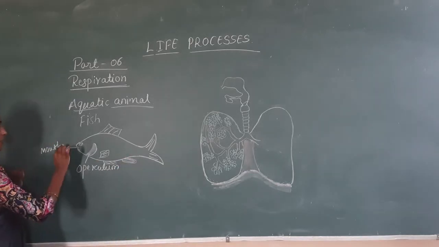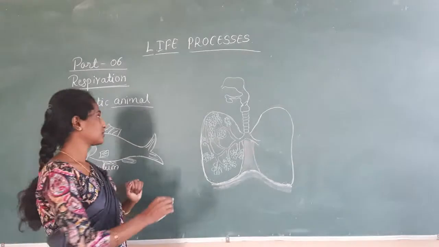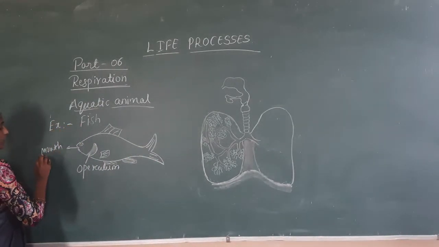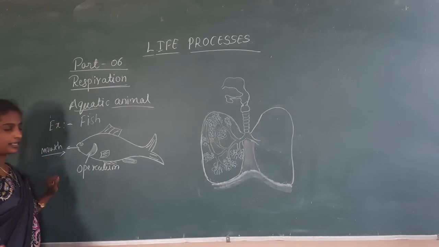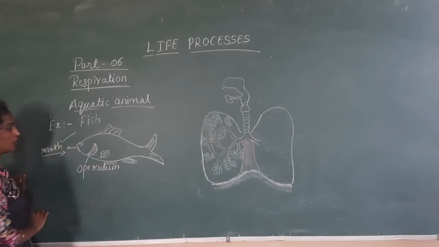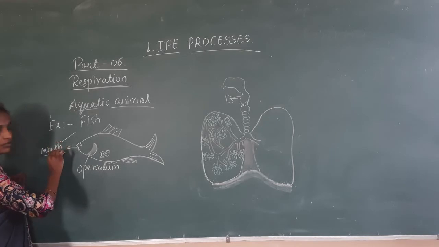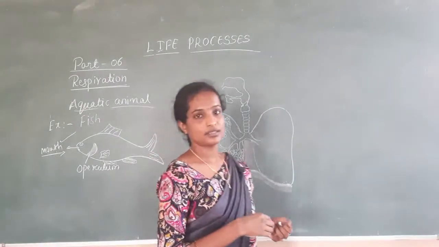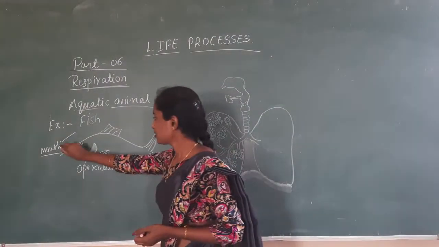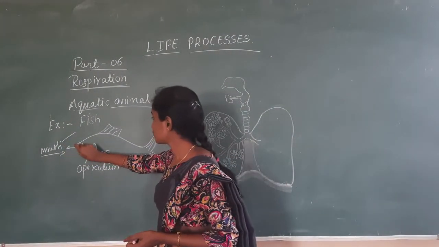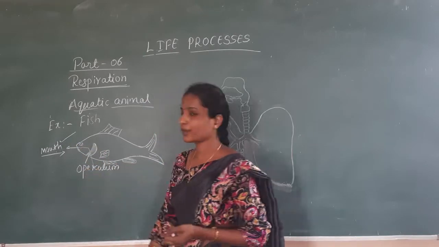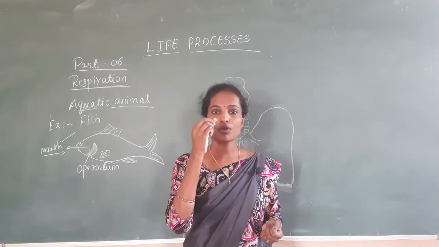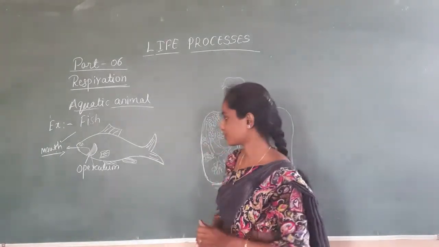That is a different thing. So in case of aquatic animals, say for example fish, the water is taken in through the mouth. Whenever the fishes take the water through the mouth, the water is expelled through the operculum. Operculum is the covering which covers the gills. Gills are the small openings through which the water comes out.